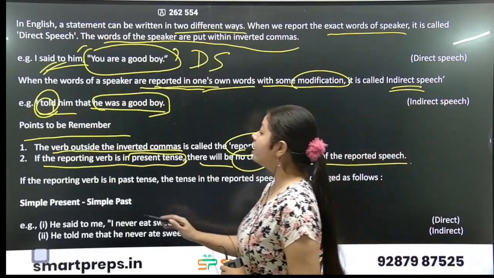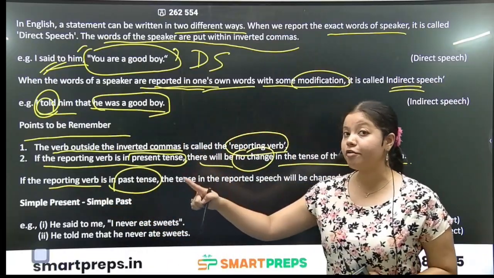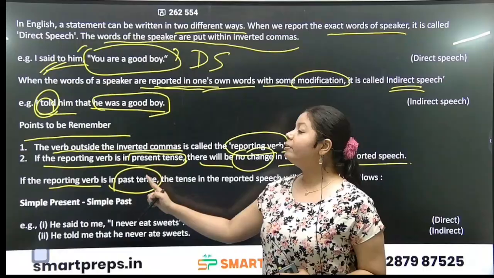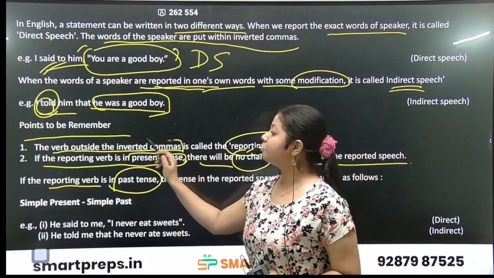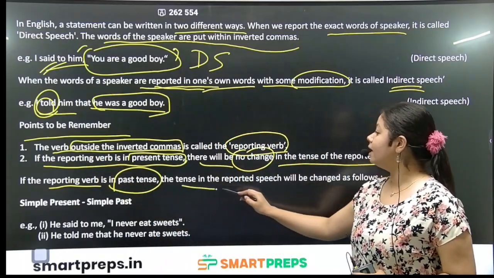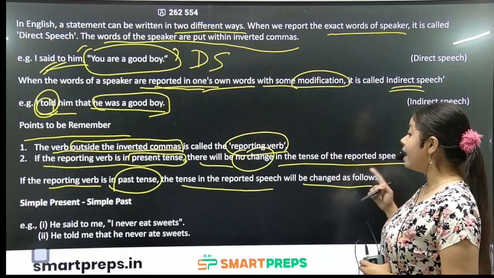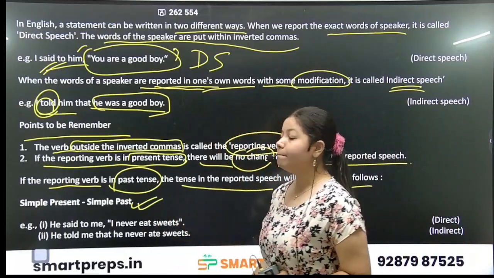If the reporting verb is in past tense, the reporting verb being the verb which is outside the inverted commas, always remember it, the tense in the reported speech will be changed as follows. Simple present will become simple past.